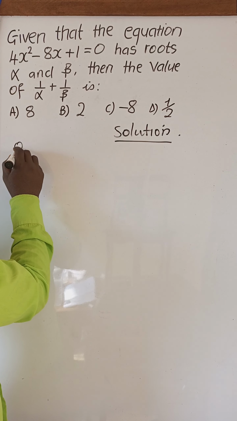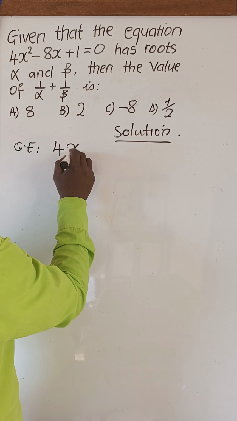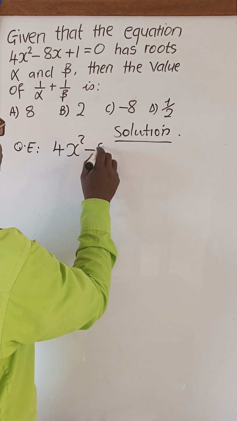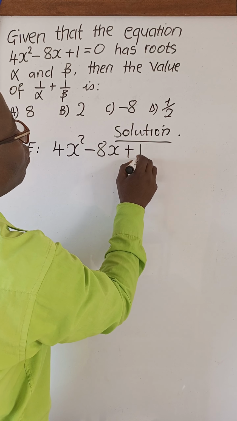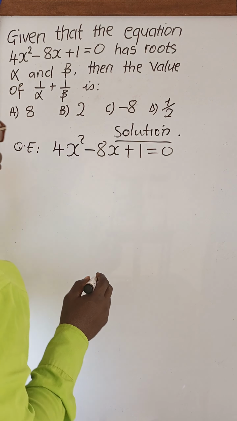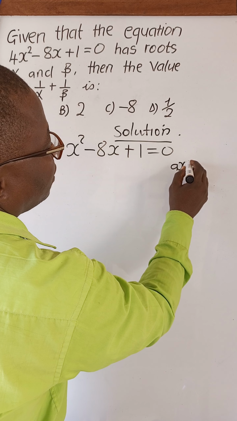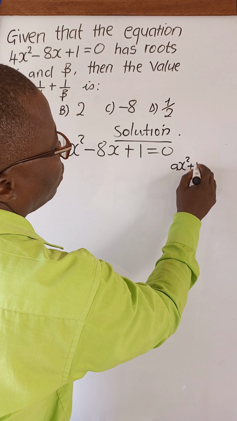Our quadratic equation is given as 4x squared minus 8x plus 1 equals 0. Okay.